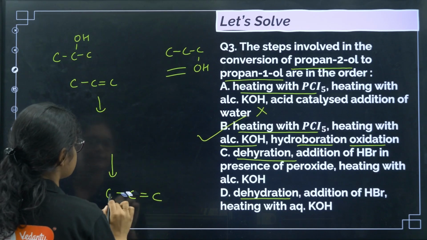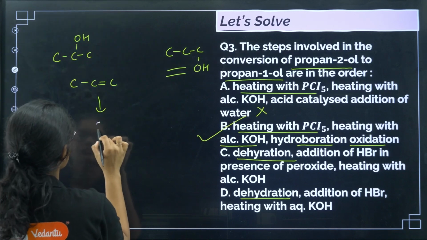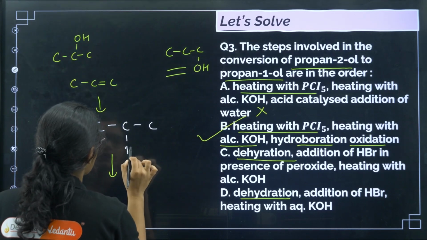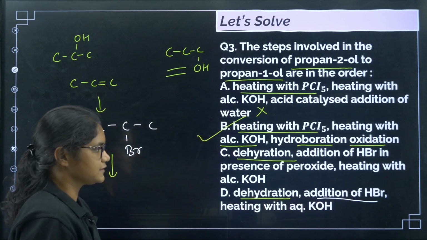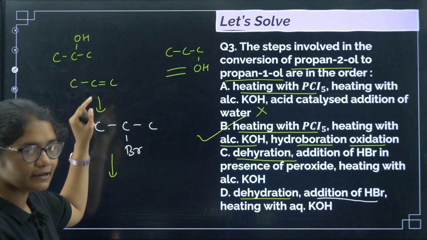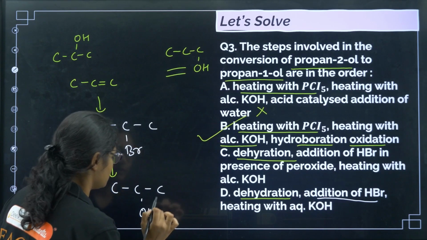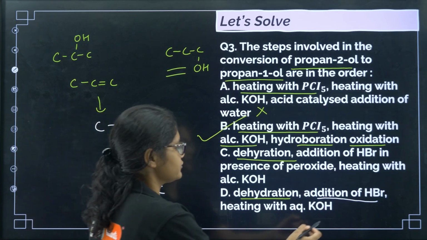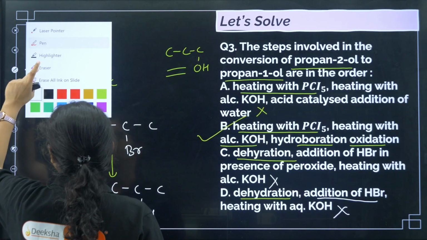First we get dehydration, then addition of HBr. Addition of HBr is done, so this will give you Br here. Here addition of HBr without peroxide is given, right? That means Markovnikov addition. So the negative part will go to the carbon having less number of hydrogen. Then aqueous OH will give you this one, right? So yes, this also cannot be the answer. This also cannot be the answer. Answer has to be option number B.